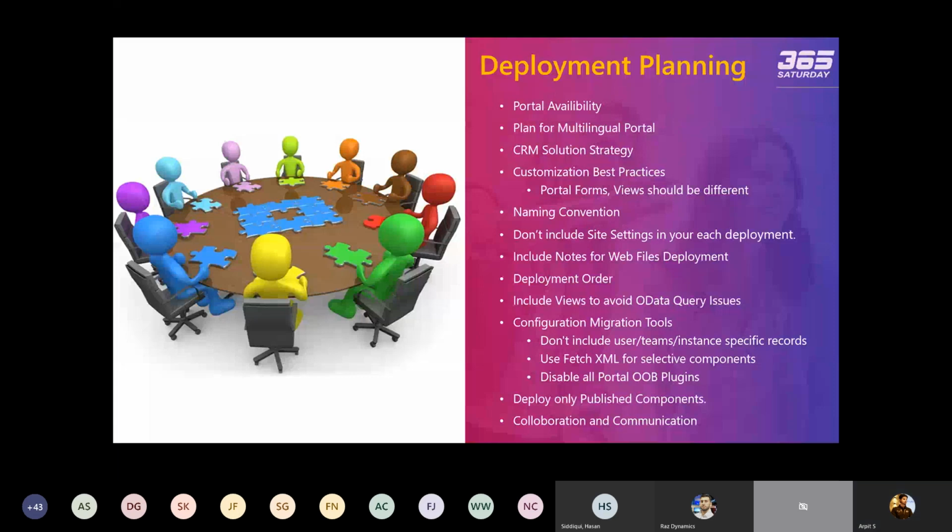what you are going to deploy or not. So this is the deployment planning, and there are a lot of other things as well, but I have jotted down only some important things that you need to keep in mind while starting your deployment, and you can make your portal deployment smooth if you keep this deployment planning in mind.